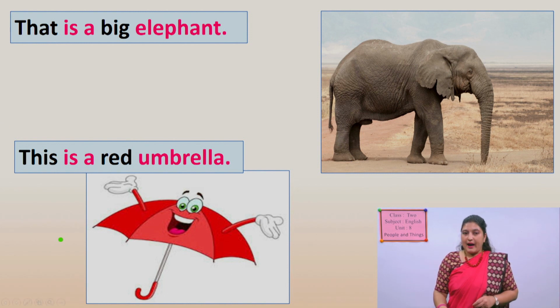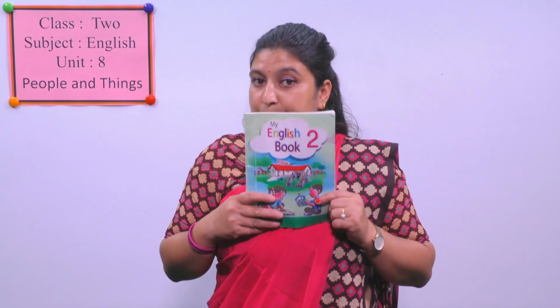Okay, now look here, the sentence and the picture are very near. Yes, and we can say this is a red umbrella. Isn't it near to this sentence? Yes, this is a red umbrella. I had also shown you, this is your English book.